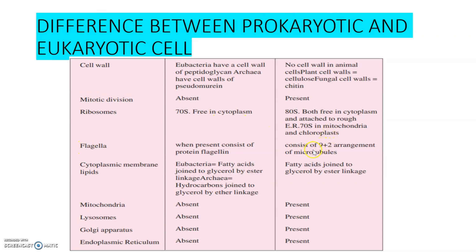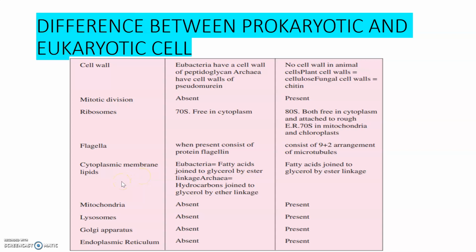Whereas in the eukaryotes, it consists of 9+2 arrangement of microtubules. It is a certain type of arrangement, and in this arrangement, the flagella is present in eukaryotes. 9+2 arrangement of microtubules. The next is about cytoplasmic membrane, lipid.